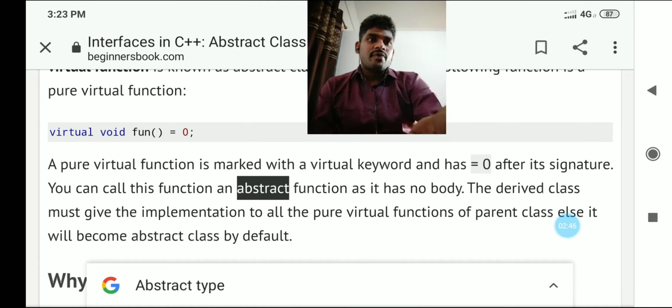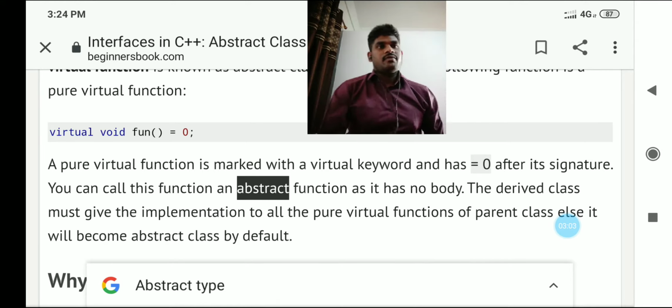You can call this function an abstract function as it has no body. A derived class must give the implementation to all the pure virtual functions of the parent class, else it will become an abstract class by default. I will explain everything.